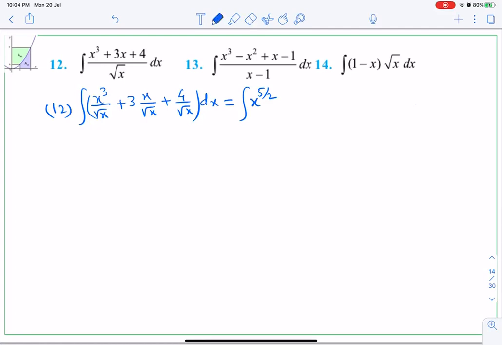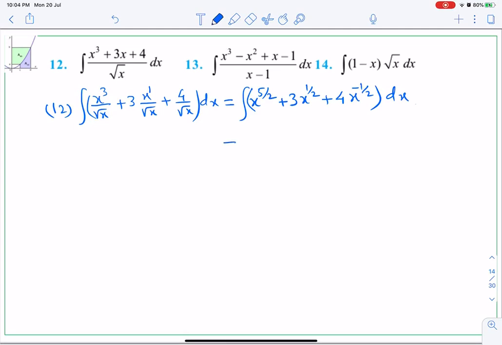Then plus 3 x to the power 1 minus half will be half, so x to the power half, plus 4 x to the power half in the denominator, when you bring it to the numerator, will be minus half, so x to the power minus half. Just now I told you, if there is a power in the denominator, you have to bring it up.